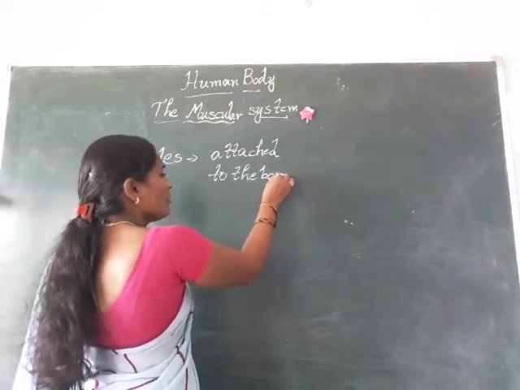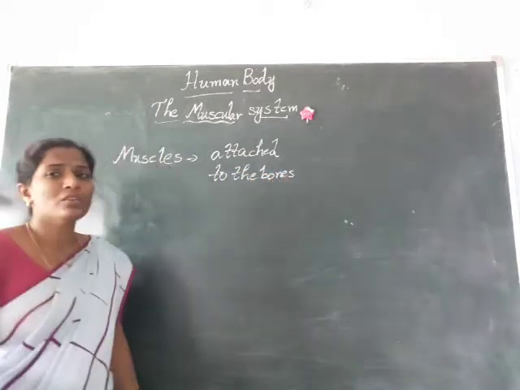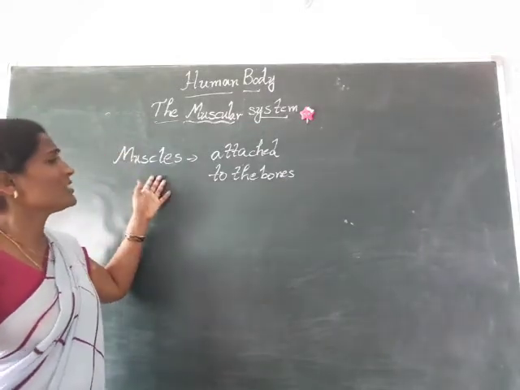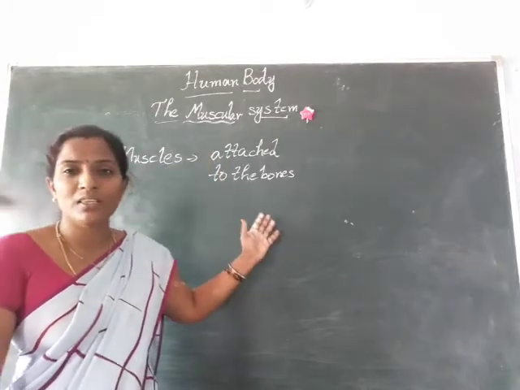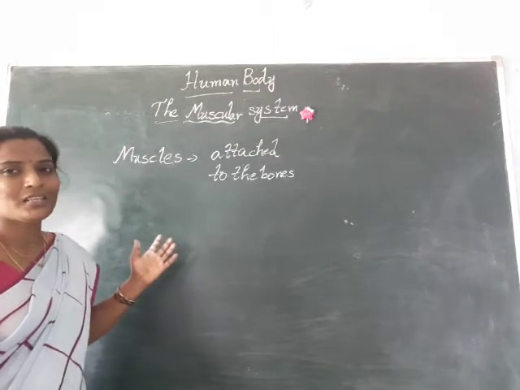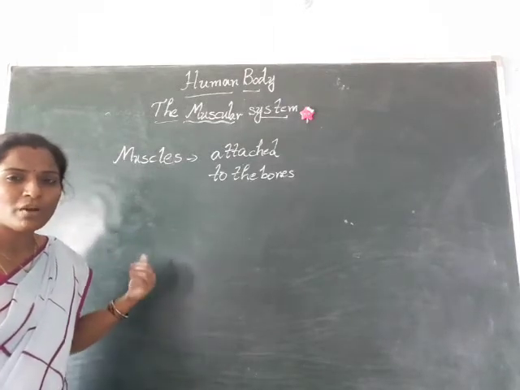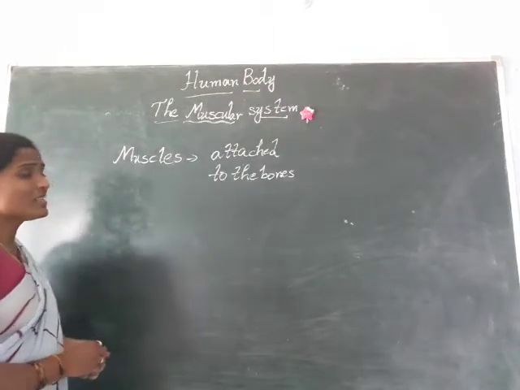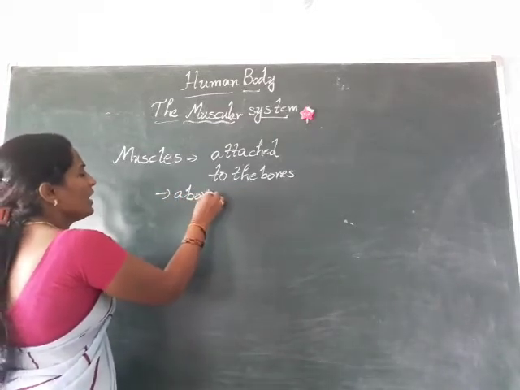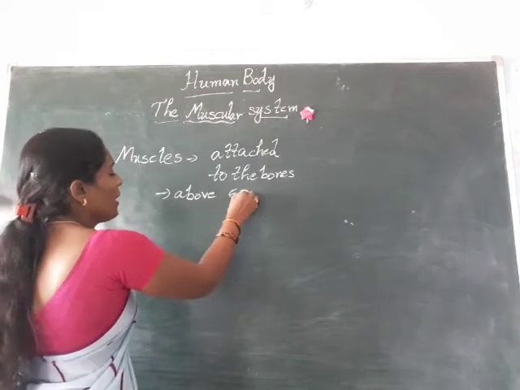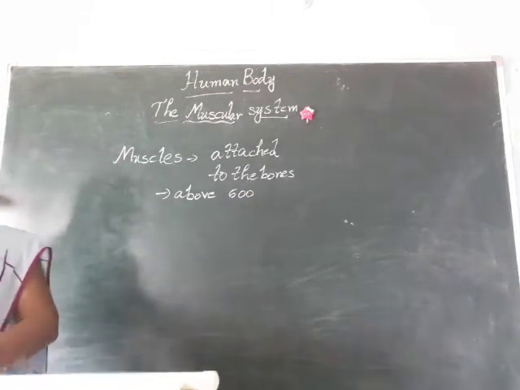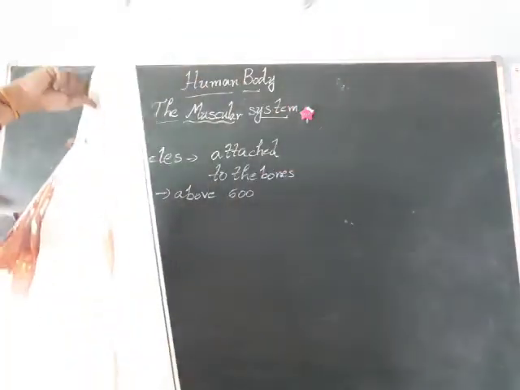These muscles are attached to the bones with organs like ligaments and tendons, which you will learn about in your further classes. How can these muscles help our body? How many muscles are there? There are above 600 muscles in our body. Now I want to show the picture of the muscular system.